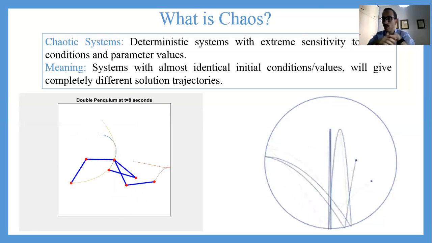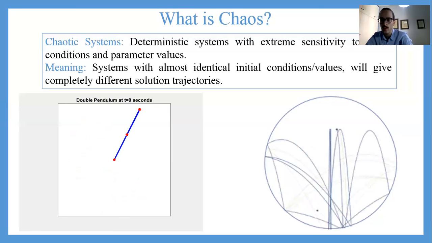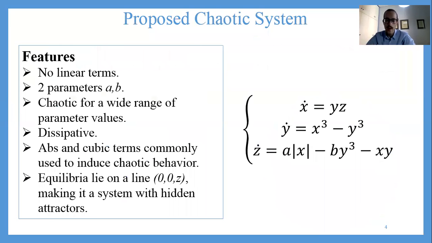So, we always want to propose novel chaotic systems to be used in such an application. And this is what we do here. We have a simple 3-dimensional chaotic system, that you see right here. You will see that it has no linear terms. It also has only 2 parameters, A and B. And later we will see that the system has chaotic behavior for a very wide range of parameter values, which is also a very nice property.